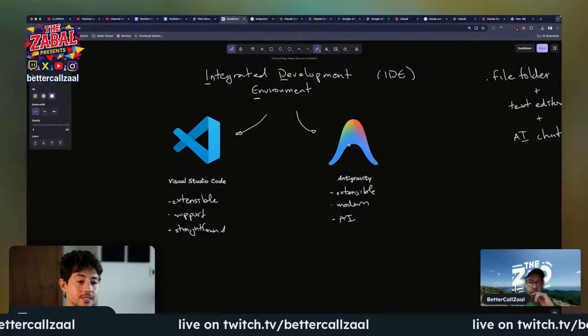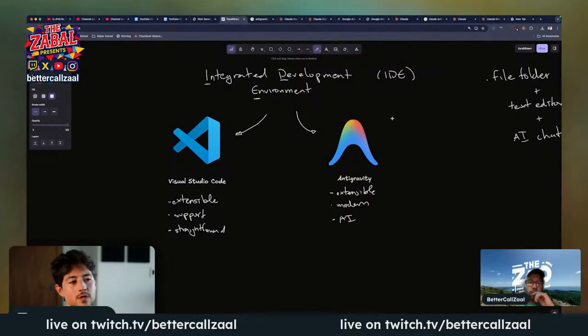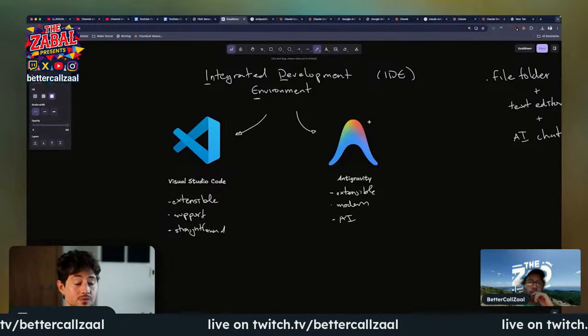So I'm going to be showing you initially how to set things up in Visual Studio Code. Then I'm going to do Antigravity, and then for the rest of the course, we're just going to be doing all of our work inside of Antigravity. And Antigravity is really cool. There's some additional functionality within Antigravity, not even tied to Claude Code.